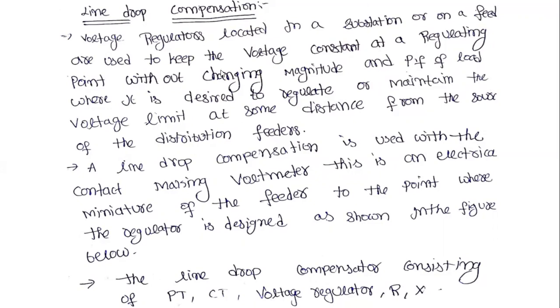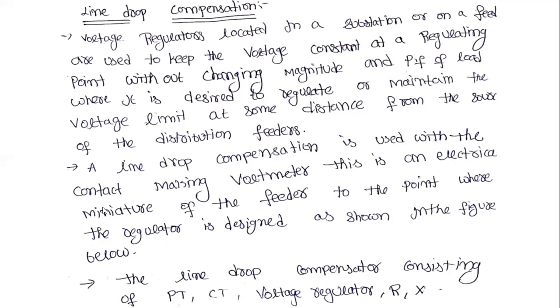By using this line drop compensation, we obtain the voltage changes without changing the magnitude and the power factor of the load. It is designed to regulate or maintain the voltage limit at the same distance from the source of the distribution feeders. Next, coming to line drop compensation, it is used with the contact making voltmeter.